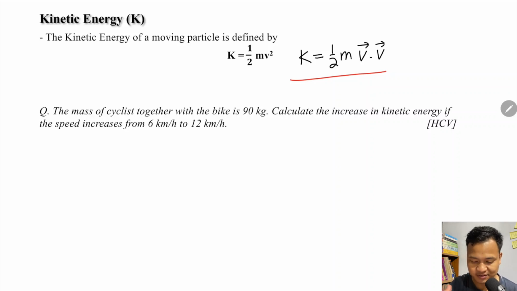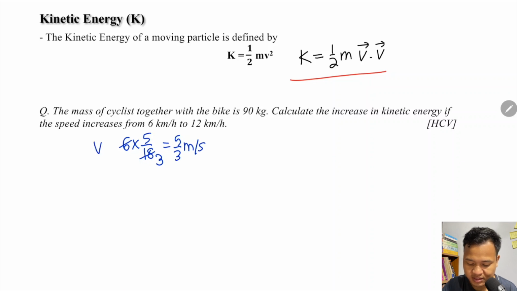So the mass of a cyclist together with a bike is 90. Let's calculate the increase in kinetic energy if the speed increases from 6 km per hour to 12 km per hour. Kilometer per hour converts to meter per second by multiplying by 5 by 18. So that means you have 5 by 3 meter per second.